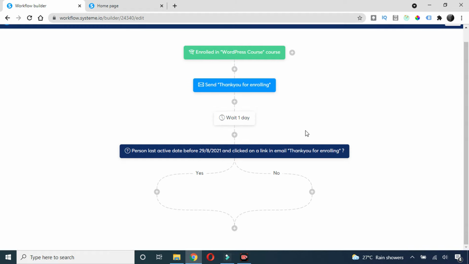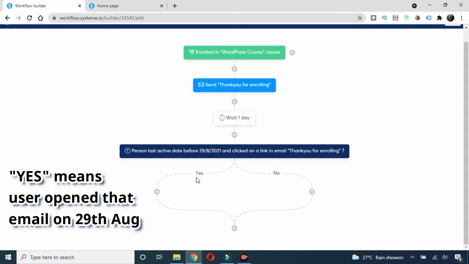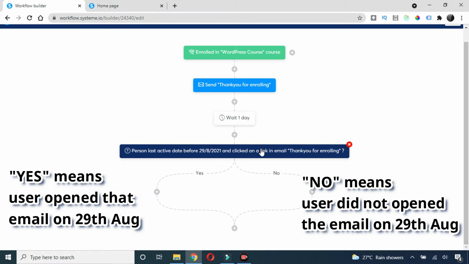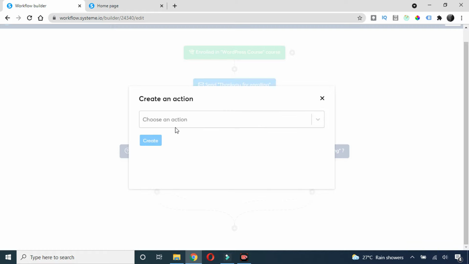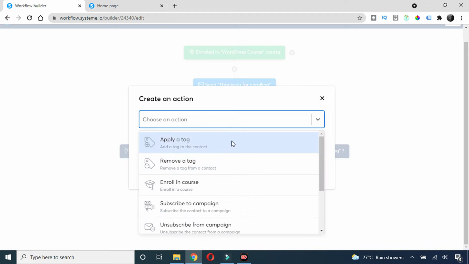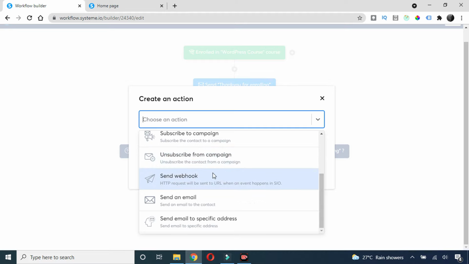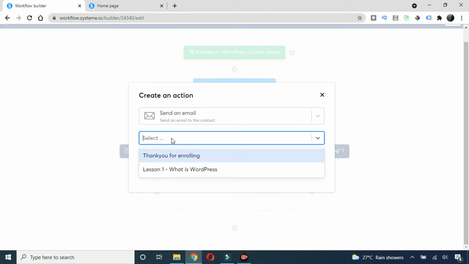Now you can see we have this yes and no action. If the user clicks on that email on that particular day, then I should take some action, and if they didn't check or click on that email on that day, I need to take some other action. So first I'll go to this plus, and I will choose this action. If the user has checked that thank you for enrolling email, I will send them my first lesson. So I'll again scroll down and choose send an email, and in this I will choose lesson 1, and click on choose.